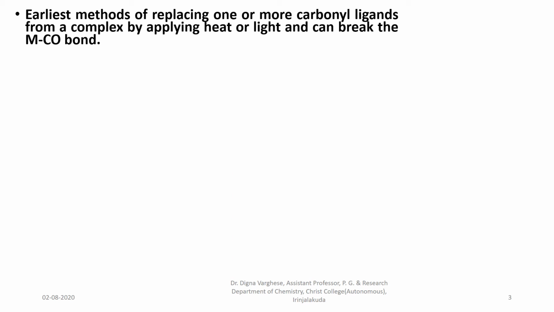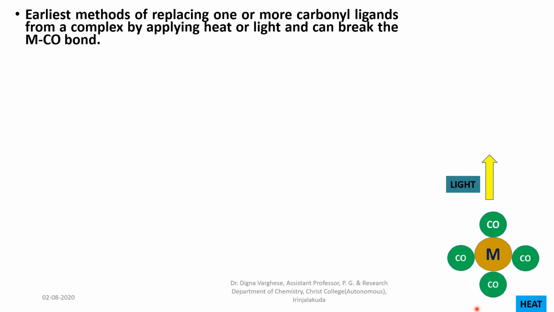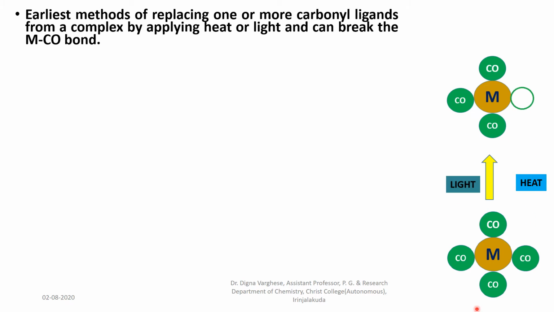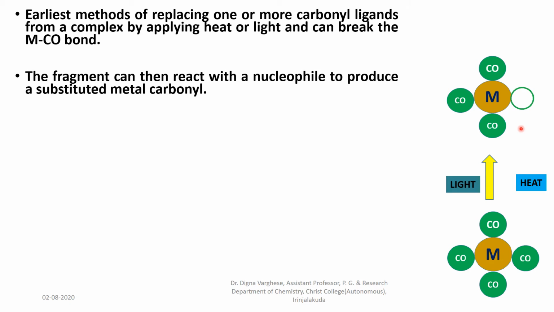The earliest methods of replacing one or more carbonyl ligands from a complex involve applying heat or light, which can break the M-CO bond. For example, here is shown a metal carbonyl complex. When applying heat or light energy to the system, it breaks the metal carbonyl bond and creates a vacancy here. The fragment can then react with a nucleophile to produce a substituted metal carbonyl complex.